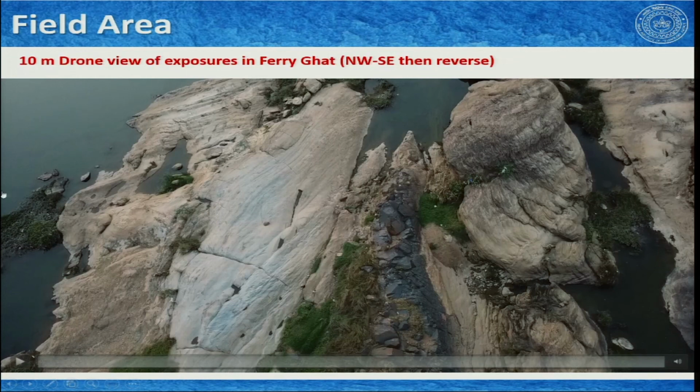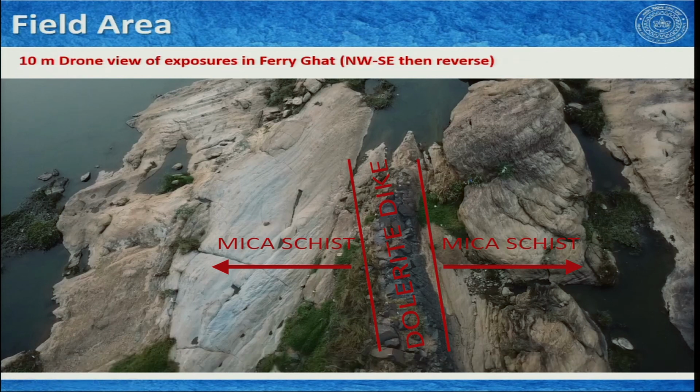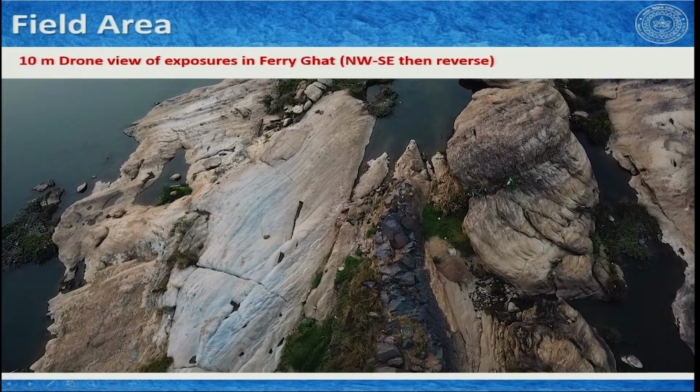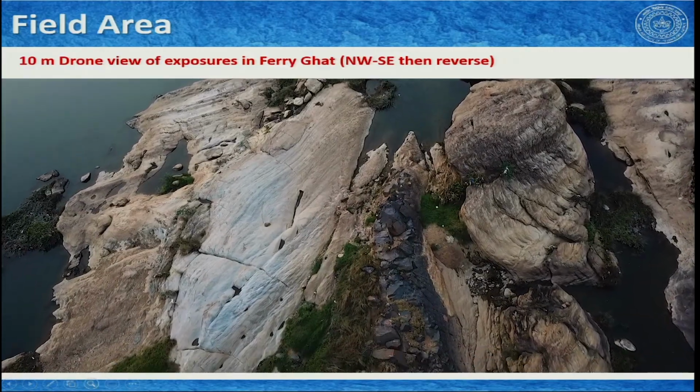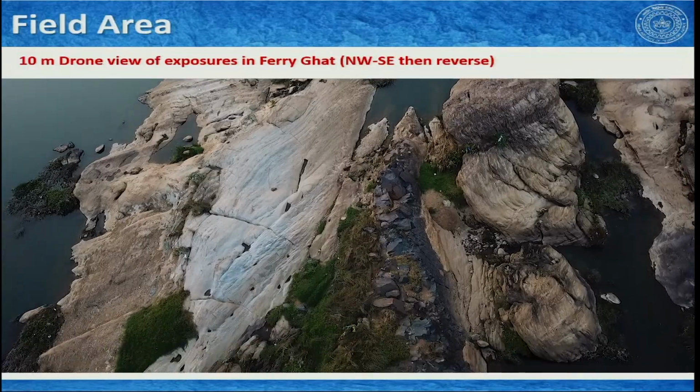But before that, you can see this black rock here. This is a dolerite dike, and on either side of this dolerite dike, these rocks here are mica schists. The drone is moving towards southeast.